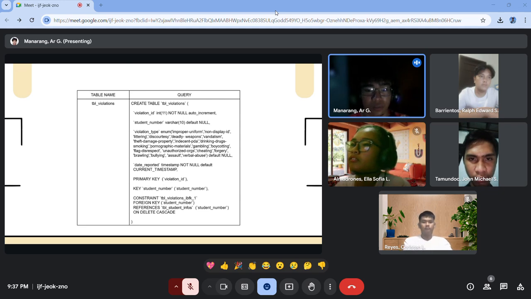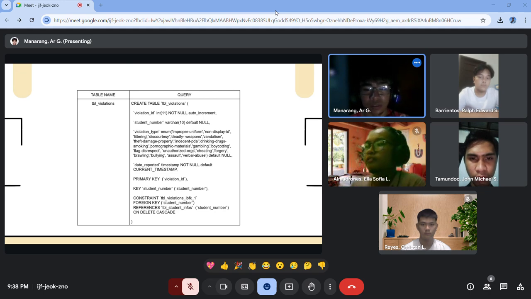Now we inputted the types of violations within the student manual. Those are the violations. Now we have here our date reported. Then below we can see the primary key, violation ID.